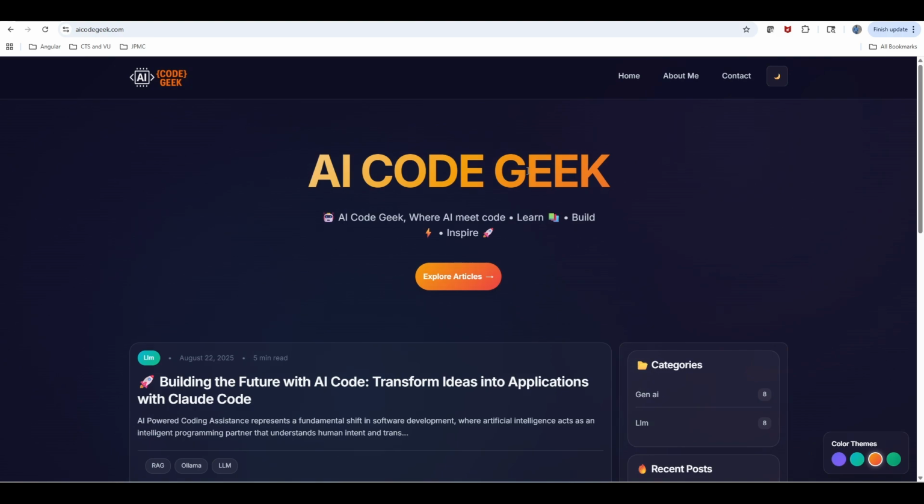Today I'm going to provide more details on how we can use coding agents to achieve our development goals. As part of this session, I'm going to use Claude Code. Claude Code is an agentic coding tool that works like a real human developer, and it can develop end-to-end applications.